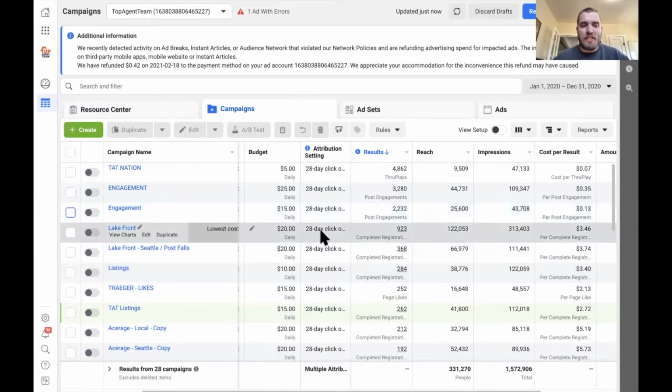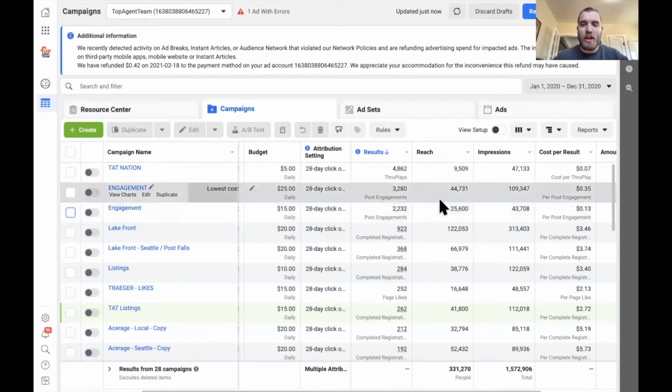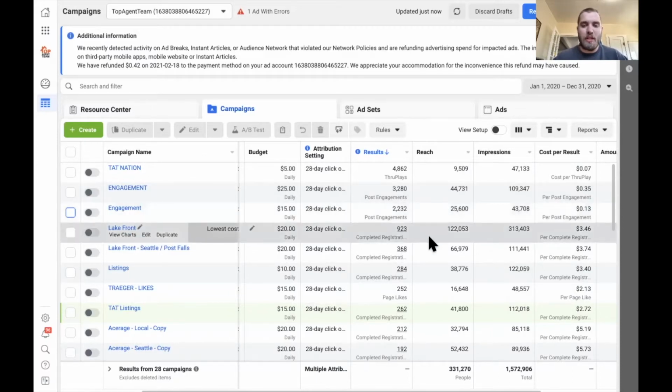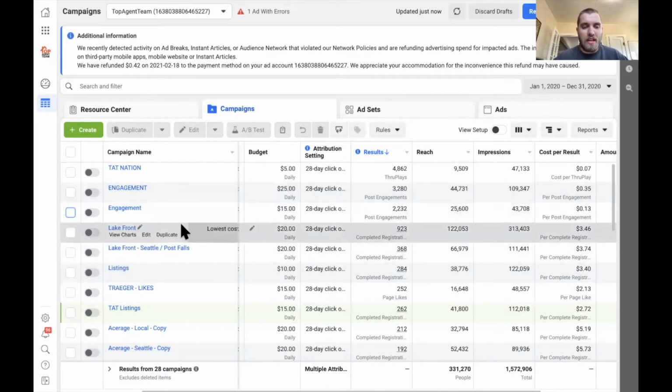So I'm going to break these down. Obviously, you can see each one of these is its own campaign. A lot of people who run Facebook ads are just hitting the Facebook boost post button, which is fine, but you can go a lot more in depth and get a lot more targeted, higher quality leads by doing things inside of the business manager. Everybody has access to a business manager. All you got to do is go to business.facebook.com and log in. You then create your business manager account and attach a card, and you can run ads, and your screen will look exactly like this.